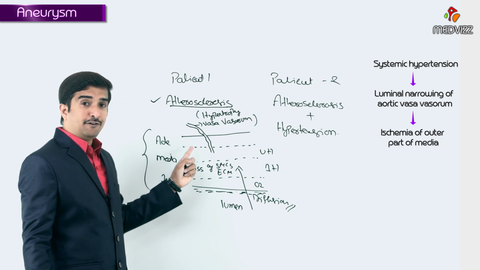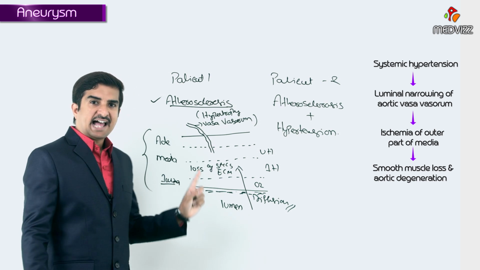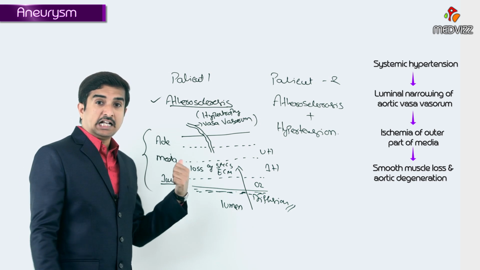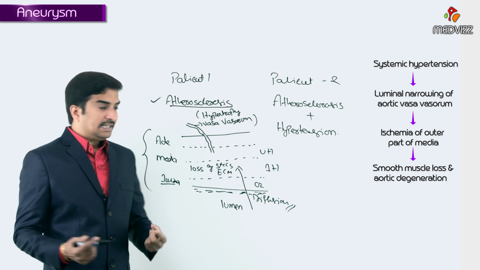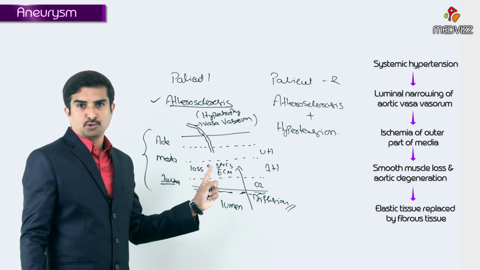So such kind of ischemia results in smooth muscle loss as well as aortic degenerative changes, which includes the fibrosis, which means the distendable elastic tissue is replaced by means of fibrosis.